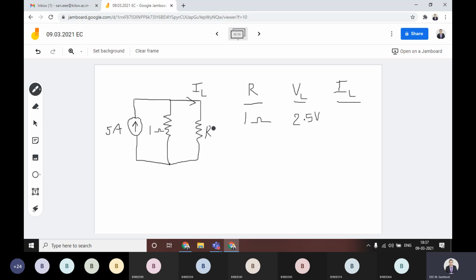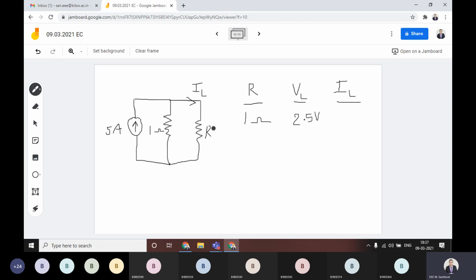Then what is the equivalent resistance? Can anyone tell us? 0.5, that is 1 by 2. Then you have a current which is equal to 5 amperes.